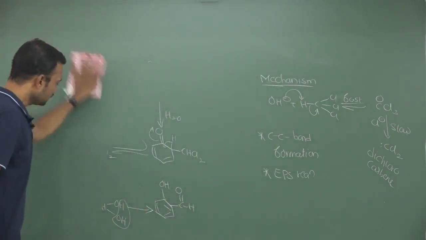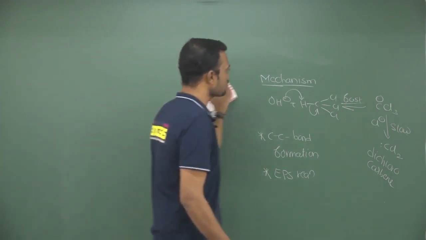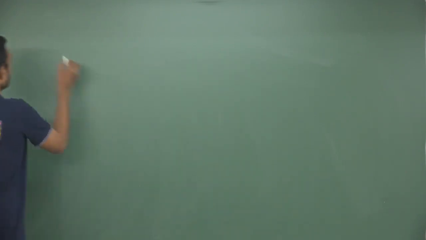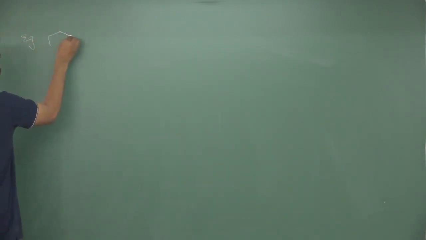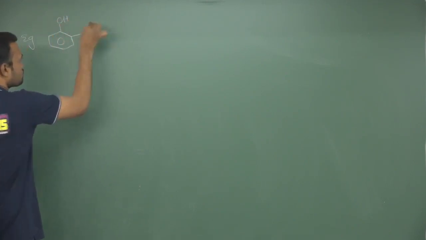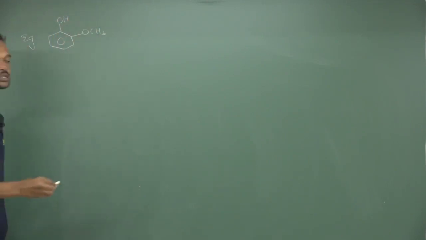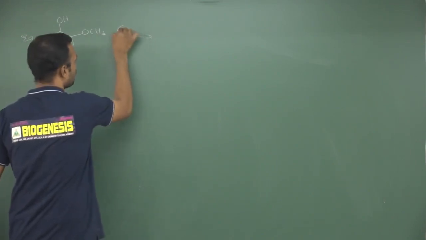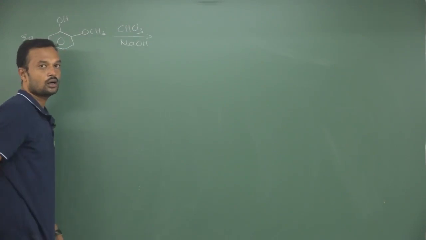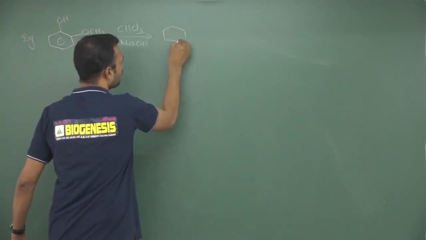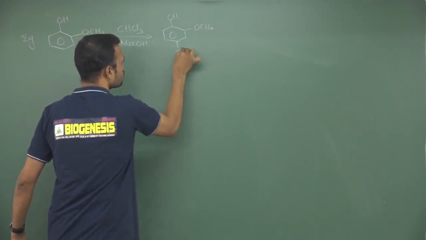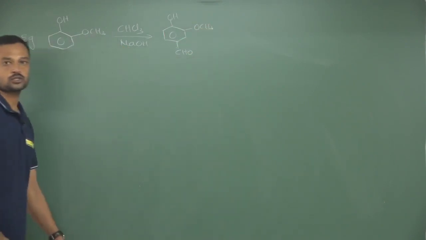So now what happens if any multiple substitutions are present around phenol? Okay, see, if ortho position is completely substituted by any group, here it is an ortho substitution. If any ortho substitution is present on phenol, then definitely see chloroform in presence of sodium hydroxide, alkali medium. Now definitely para formylations are preferred. Okay, so formylation takes place at para position.